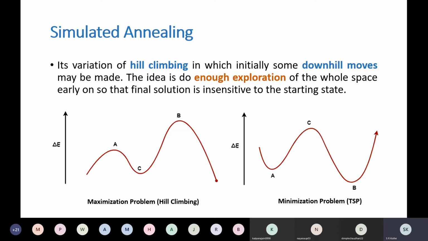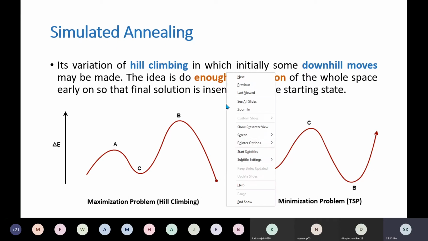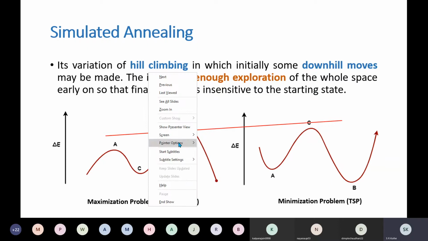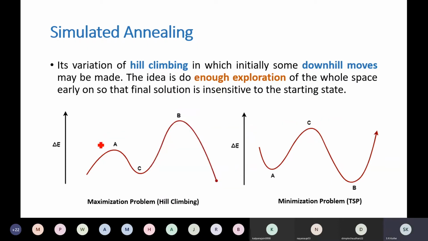Another problem that we have seen in hill climbing is that it is sensitive to the starting state. That means whether you are going to reach the solution or not depends on where you are starting. Let us recall. Suppose your search space is something like this, and you have started from this particular starting point.